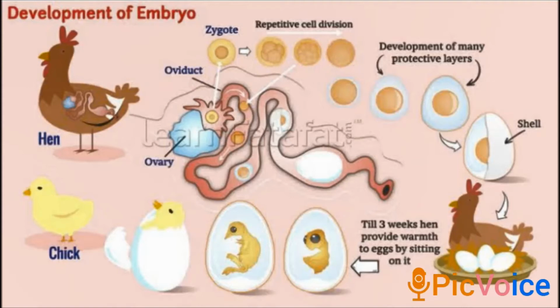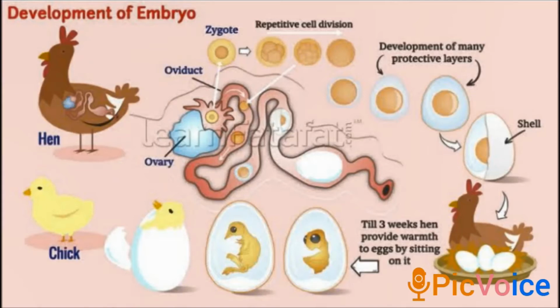Is it internal fertilization or external fertilization? Yes, it is obviously internal fertilization only. Internal fertilization is the fertilization which takes place inside the body. This internal fertilization takes place in hens also. But here, children, do hens give birth to babies like human beings and cows? You know that they do not. Then how are chicks born?